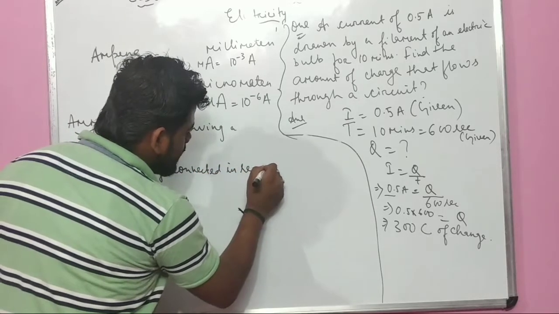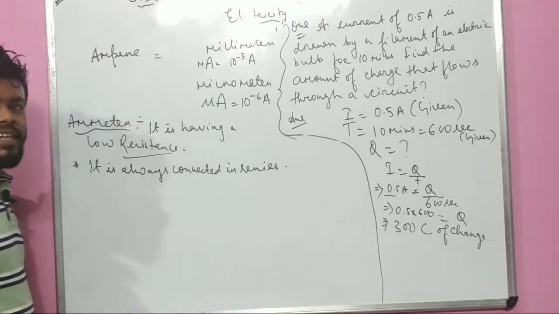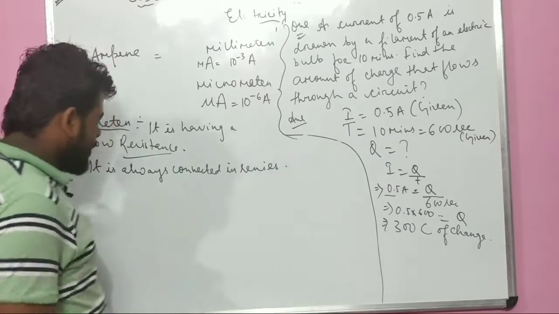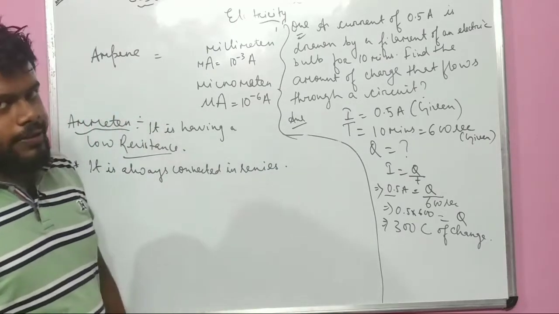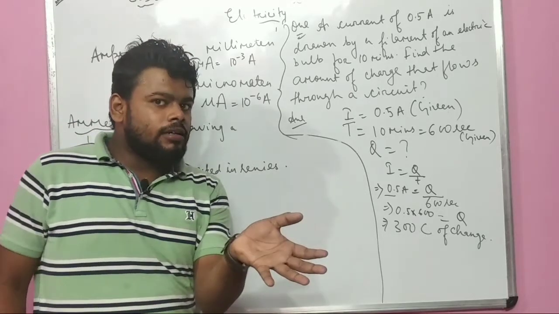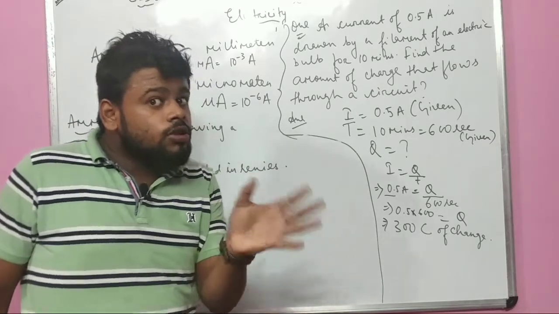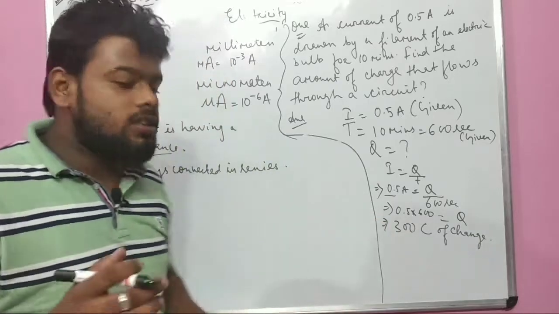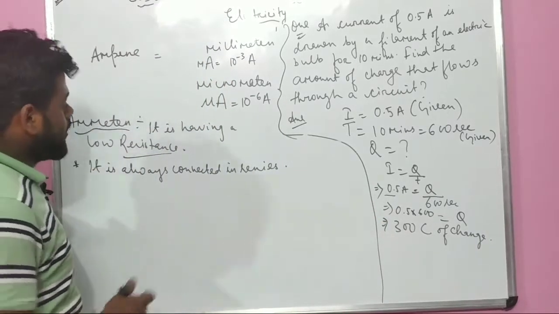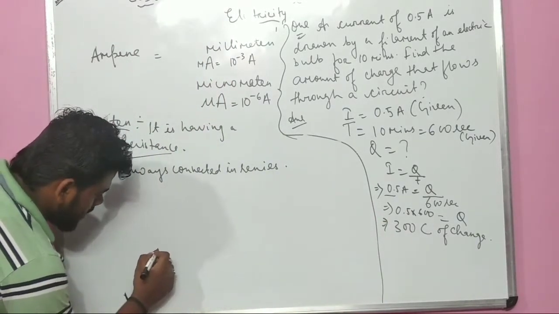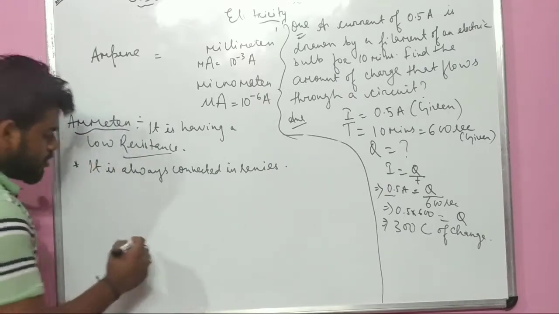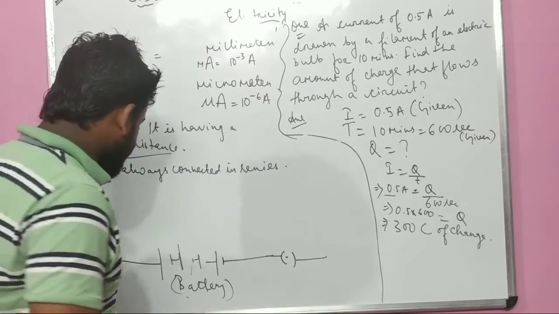सर ये सीरीज क्या है, बताते हैं. सीरीज भी बताते हैं. This is all about ammeter. As I said before, ammeter is an instrument which is used to measure the current in a circuit. Sir, what is a circuit? Very good. Okay, let me draw a battery first. See, it is a battery.